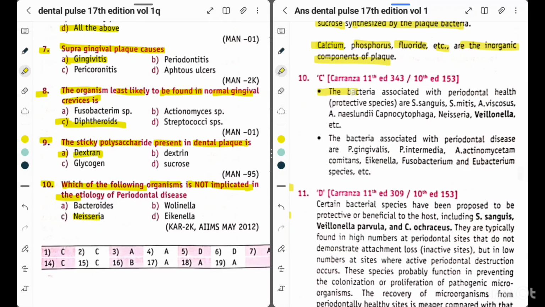Explanation: the bacteria associated with periodontal health, that is protective species, are S. sanguis, S. mitis, S. viscosus, A. naeslundii, Capnocytophaga, Neisseria, Veillonella, etc. The bacteria associated with periodontal disease are P. gingivalis, P. intermedia, A. actinomycetemcomitans, Eikenella, Fusobacterium, and Eubacterium species, etc. So the answer is Neisseria. It is a protective species, not related to the etiology of periodontal disease.